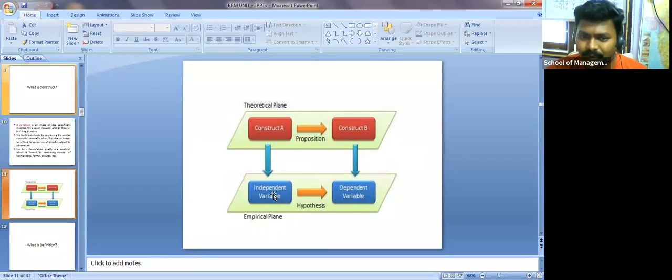If you are developing a hypothesis between these two, this is called the empirical plane. Suppose you come up with construct A and construct B and you are developing a relationship between these two, it is called a proposition. This is called the theoretical plane. Okay, clear? Shall I go ahead?